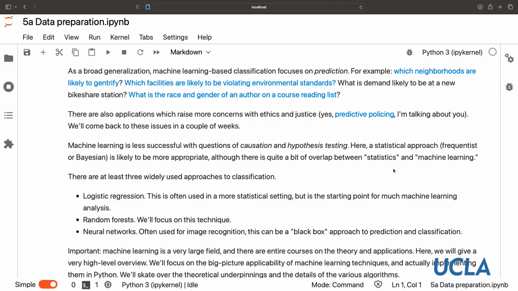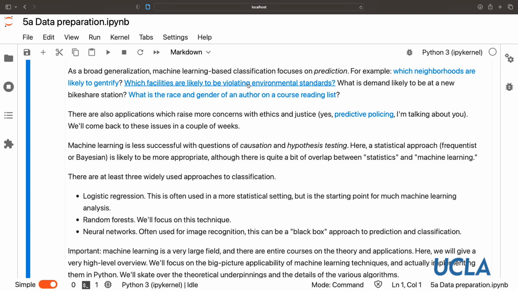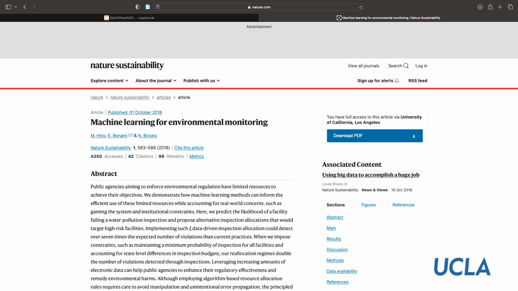As a broad generalization, classification in machine learning is often focused on prediction. You can see some examples linked from the notebook in your GitHub repository, and these are on the readings tab as well. For example, which neighborhoods are most likely to gentrify? We can perhaps understand urban gentrification through machine learning, predicting which neighborhoods are going to fall into gentrified or not gentrified categories. Another reading on the list is predicting which facilities are likely to be violating environmental standards. That could be a very useful tool for environmental enforcement agents.